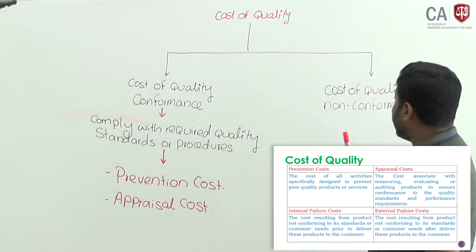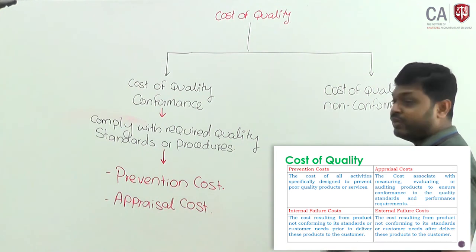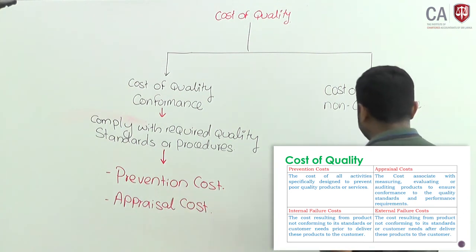On the other hand, cost of quality non-conformance, what does it mean?